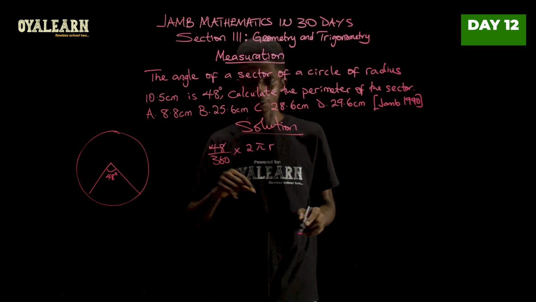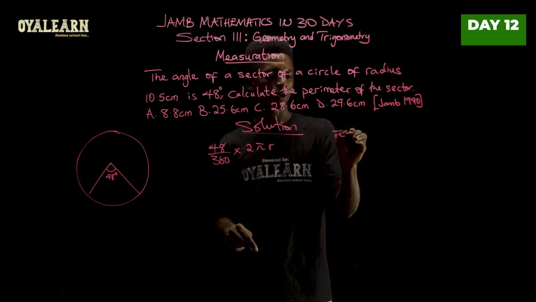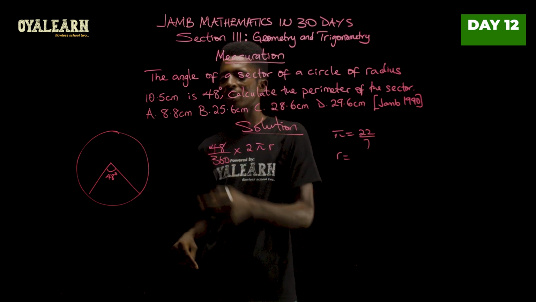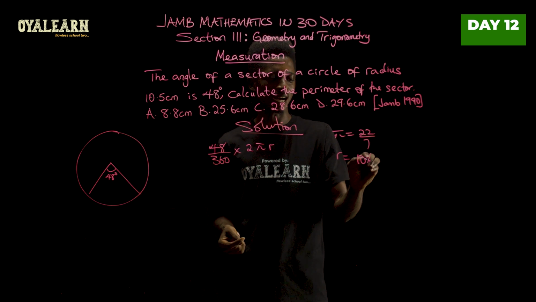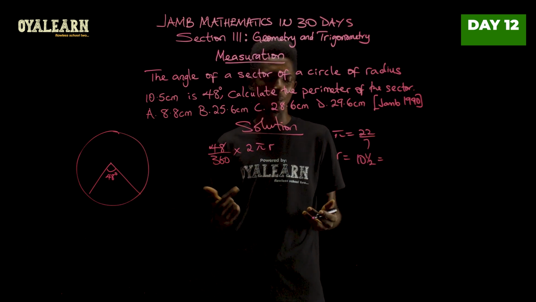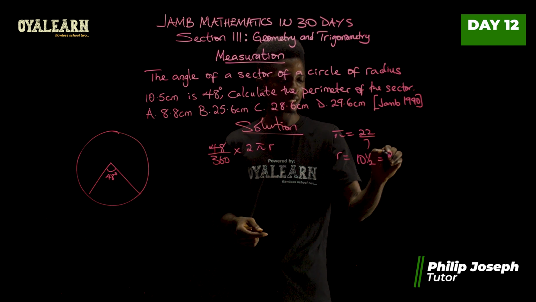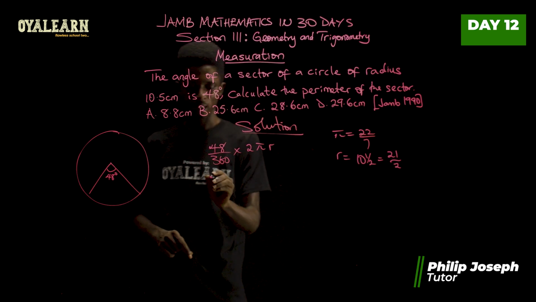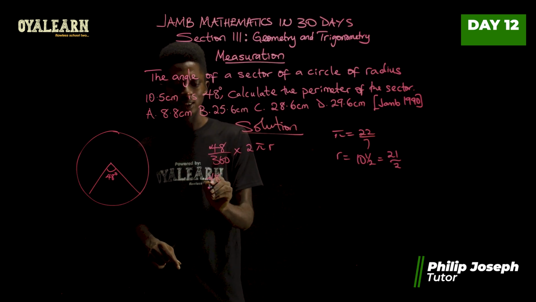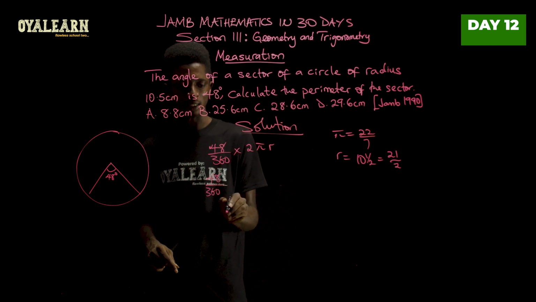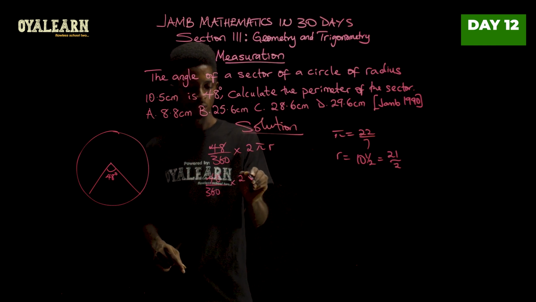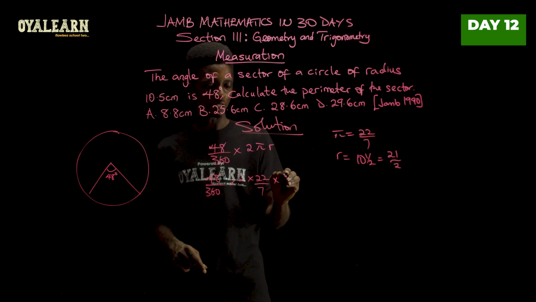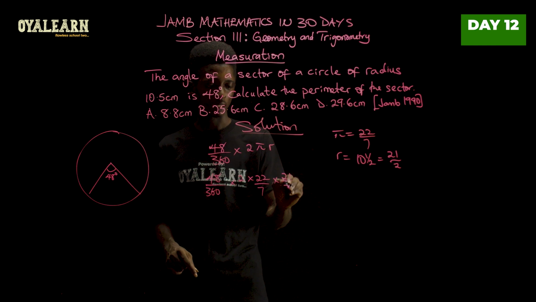Now let's work with this. Pi, we're going to take as 22 over 7, and the radius is given as 10.5, which is 10 and a half, which when converted into an improper fraction, we're going to have 21 over 2 in centimeters. So now let's compute this. So we'll have 48 over 360 times 2 times 22 over 7 times r, which is 21 over 2.